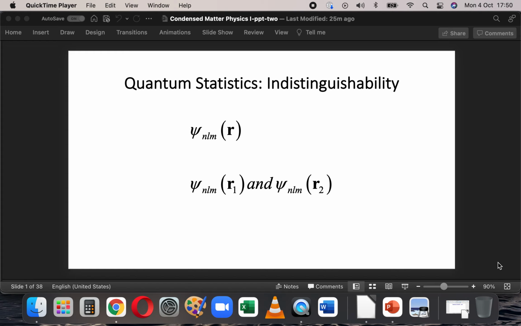Now suppose there are 2 electrons, 1 and 2. I will write the wave functions as psi_nlm of r1 and psi_nlm of r2, if the 2 electrons 1 and 2 have the same quantum numbers n, l and m. So they have the same quantum numbers and they have position vectors r1 and r2. How do I distinguish between these 2 electrons?